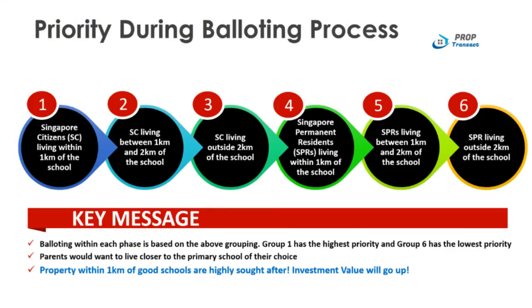As discussed earlier, if the number of applications exceeds the vacancies from Phase 2A1 to Phase 2C Supplementary, balloting is required. Balloting within each phase is based on the above grouping. Group 1 has the highest priority, which is for citizens living within 1 kilometer from the school, and Group 6 has the lowest priority, where Singapore permanent residents are living beyond 2 kilometers from the school. In view of the priority criteria set, parents would want to live closer to the primary school of their choice. This in turn drives up property prices within 1 kilometer of a good school. Investment in these properties generally goes up in value. Rental for these properties is also highly sought after.